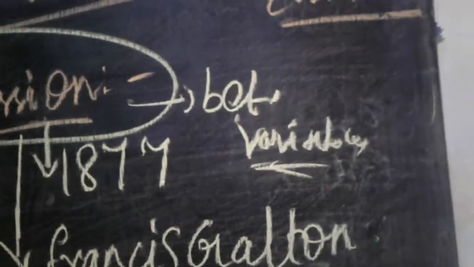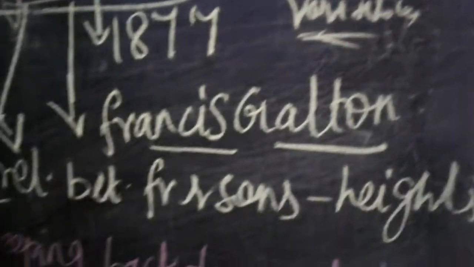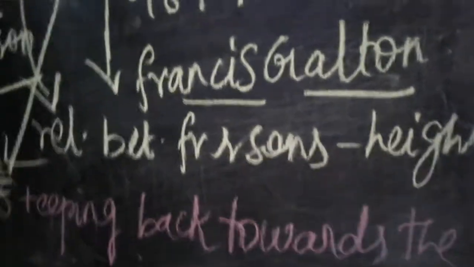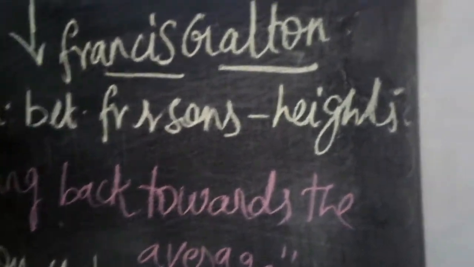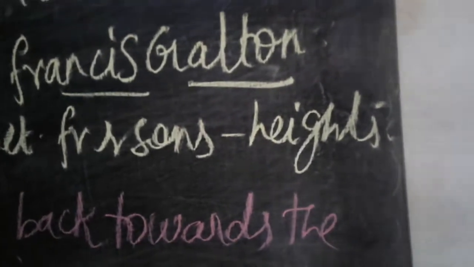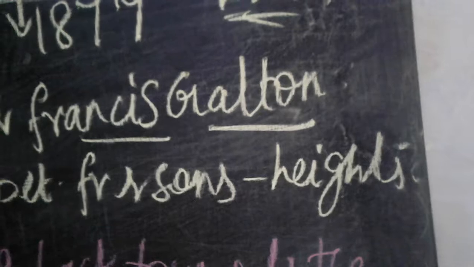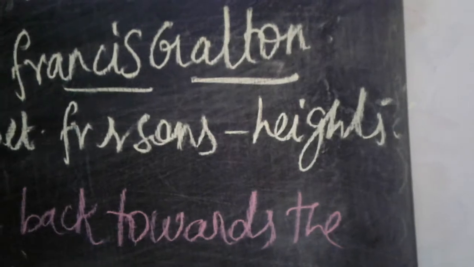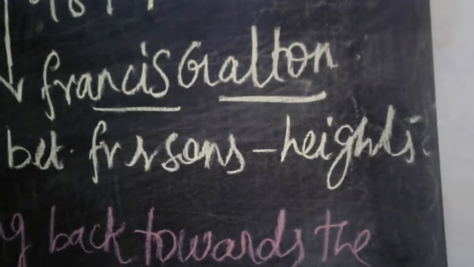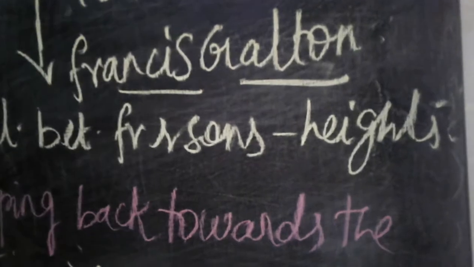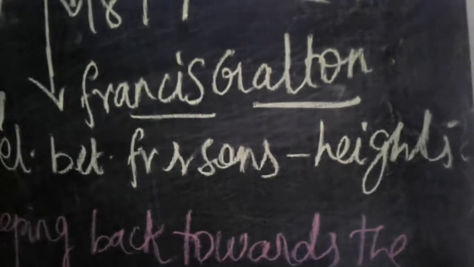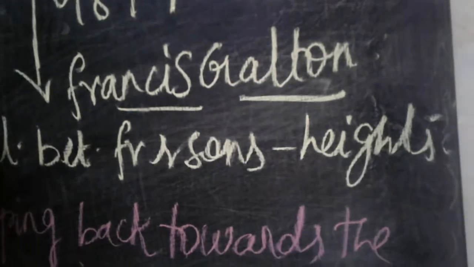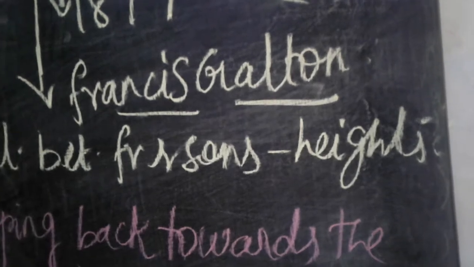Very important thing: two regression lines given by Francis Galton. First one, x on y. Second one, y on x. These are the two regression lines, or two equations. Regression line only. Clear? Two regression lines given by Francis Galton: x on y, y on x. Here, x on y means x is dependent on y, and y on x means y is mainly dependent on x. So here x is dependent and y is independent; here y is dependent and x is independent.